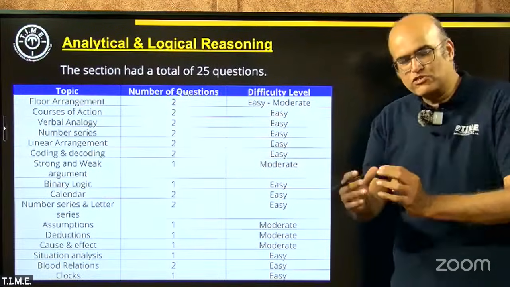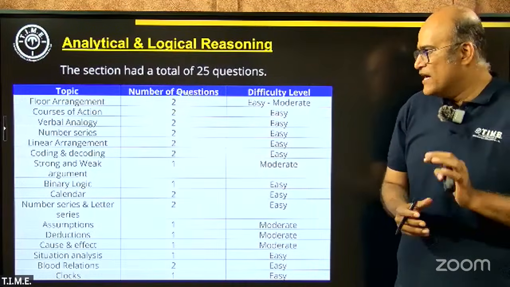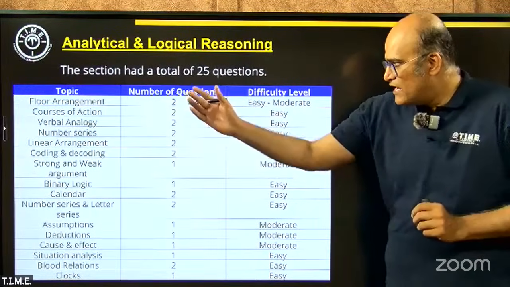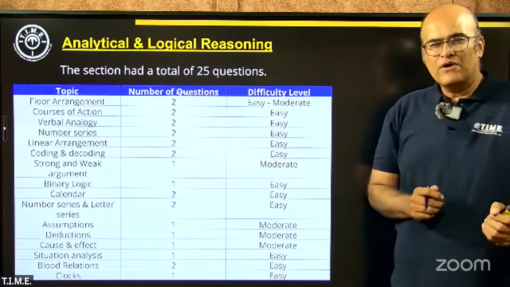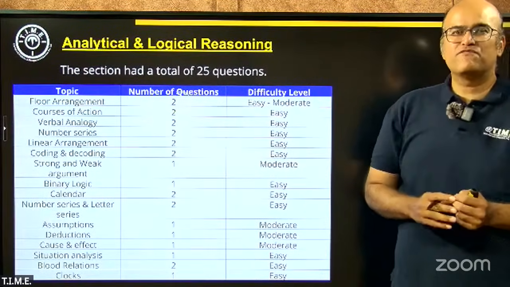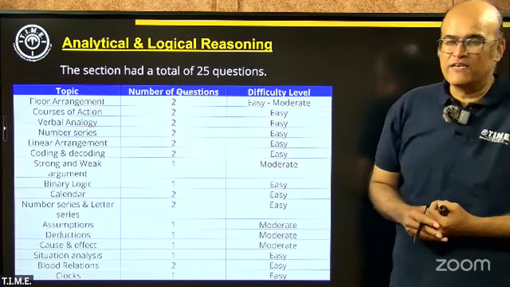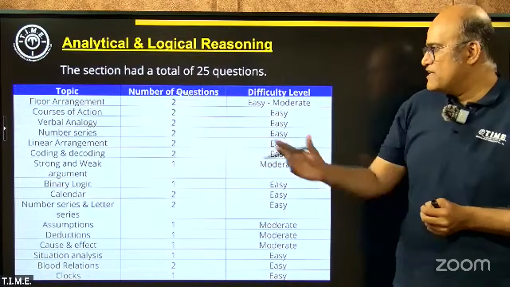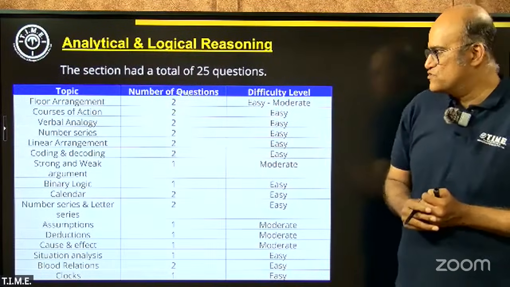But because the distribution was also being carried out, it becomes easy to moderate kind of questions. Let me point out that there was one ambiguity in one of the questions of floor arrangement. So if students would have misunderstood the given information because of the ambiguity that was involved in that particular question, then it would have been a problem. Otherwise, both the questions, you can classify them as easy to moderate kind of questions.